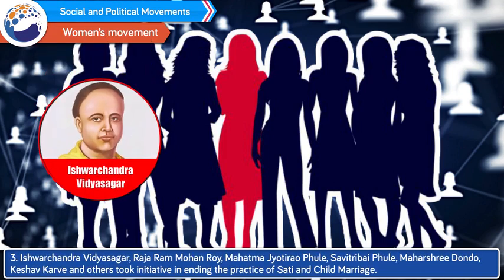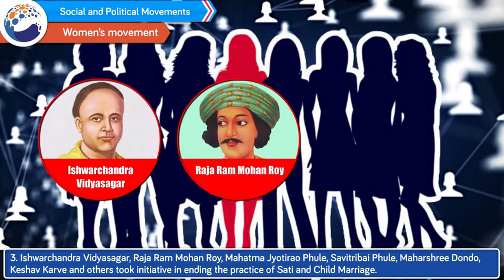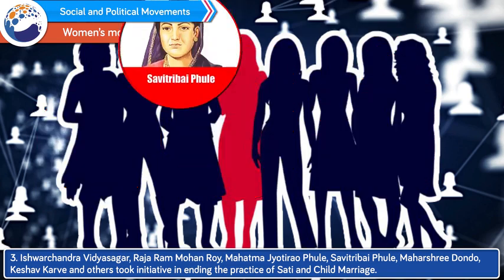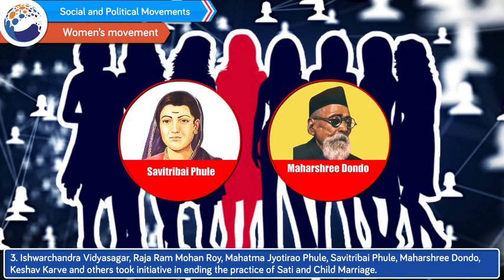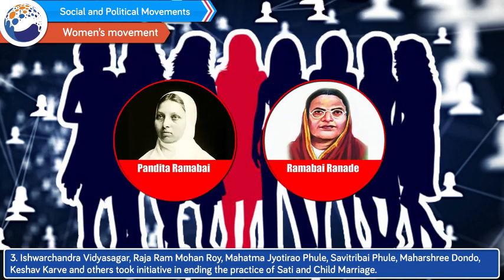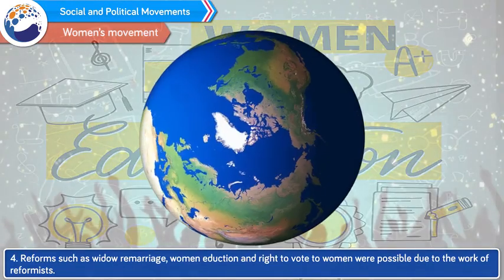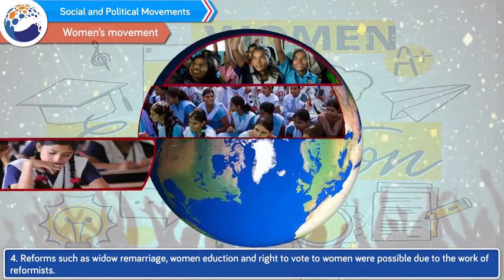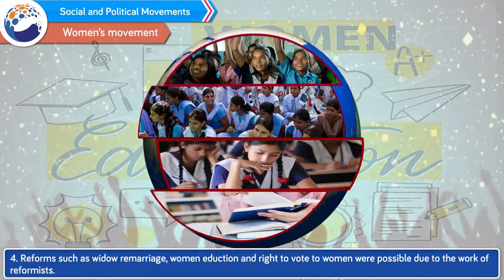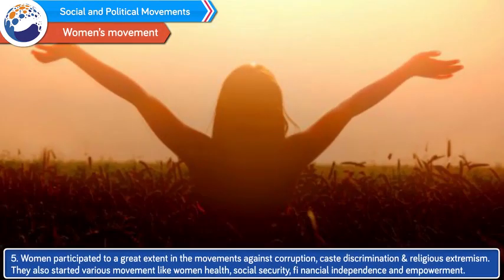3. Ishwar Chandra Vidyasagar, Raja Ram Mohan Roy, Mahatma Jyotirao Phule, Savitribai Phule, Maharshi Dhondo Keshav Karve and others took initiative in ending the practice of sati and child marriage. 4. Reforms such as widow remarriage, women's education, and the right to vote for women were possible due to the work of reformists. 5. Women participated to a great extent in the movements against corruption, caste discrimination, and religious extremism.